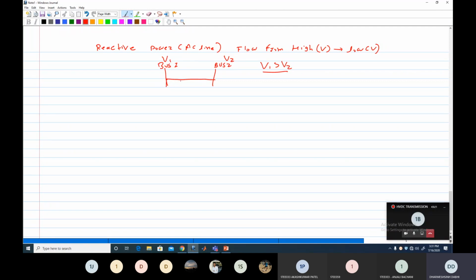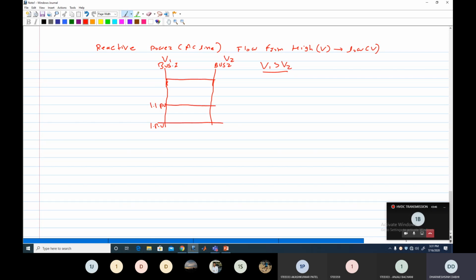the voltage magnitude in between along the transmission line is also different because of the charging capacitance. Suppose I draw this line here, I can draw the voltage profile of the whole transmission line. Suppose this is 1 per unit voltage, and this is 1 per unit voltage.